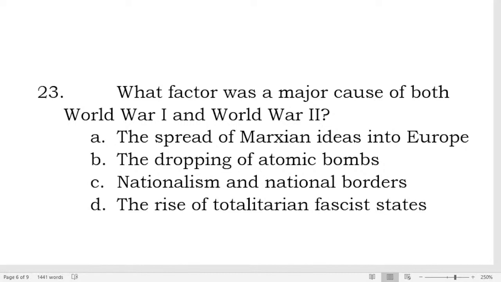A. The spread of Marxist ideas into Europe, that is Karl Marx or communism. B. The dropping of atomic bombs. C. Nationalism and national borders. Or letter D, the rise of totalitarian fascist states?